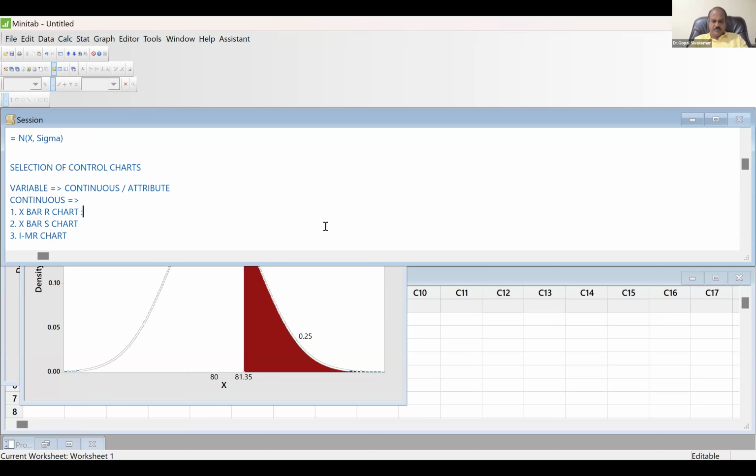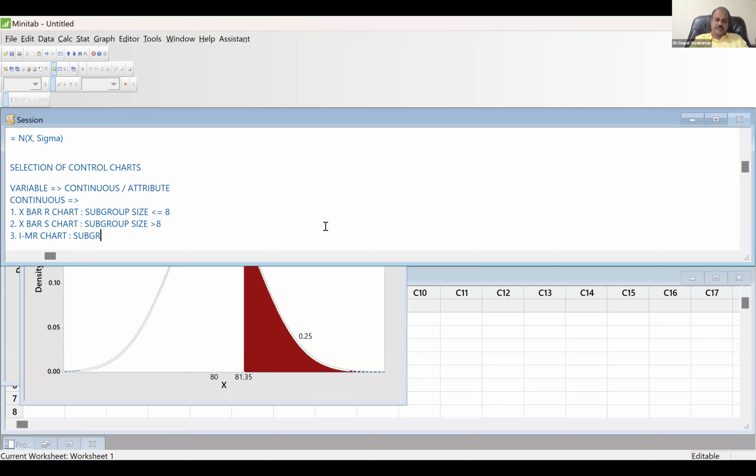And when to go for the X bar R chart? When the subgroup size or sample size is less than or equal to 8. And when to go for X bar S chart? When the subgroup size is more than 8.